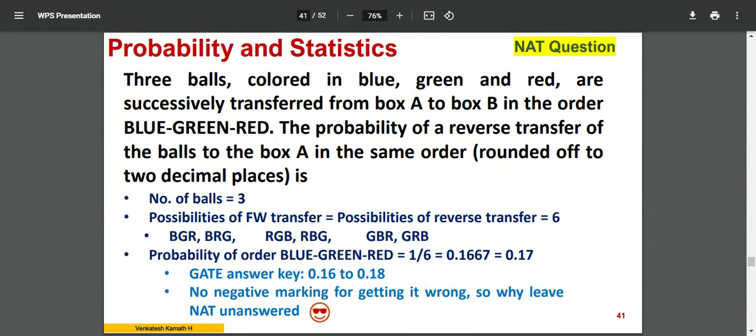So how many balls are there? Three balls are there, three different colors. So what is the possibility of forward transfer? Let us analyze that. There are totally 6 possible sequences. Let us say first I will transfer only the blue ball. I have two sub options now: blue, green, red, or blue, red, green. I could have transferred this way.